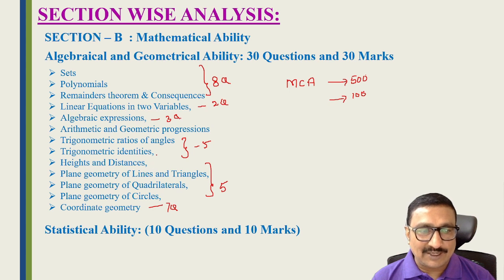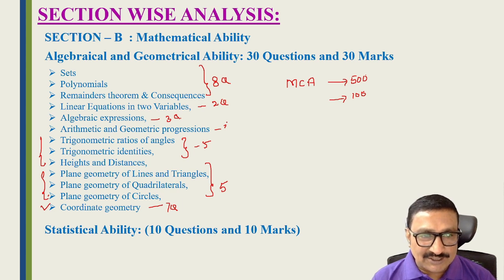these topics perfectly, students. If you want to score well, concentrate on coordinate geometry, plane geometry and trigonometry. If you do these three parts perfectly, at least you can do 15 to 17 questions. And progressions they are asking 2 questions. So totally 30 questions they are asking. Last year only they changed the syllabus, so after 2-3 years we can get a particular idea about how many questions they give from each topic in ICET.